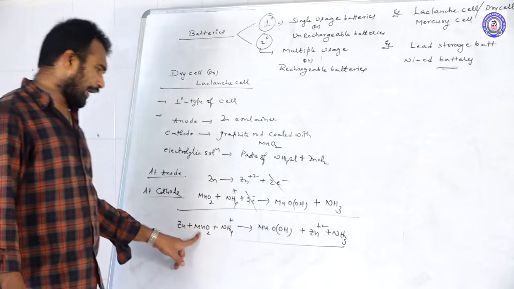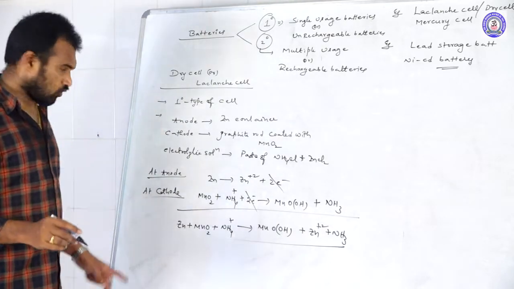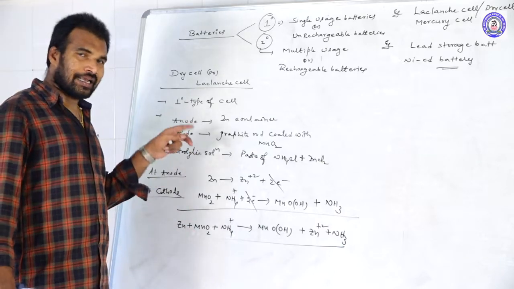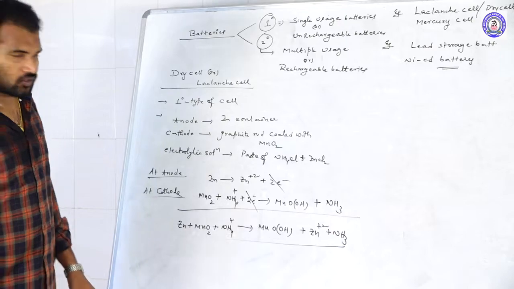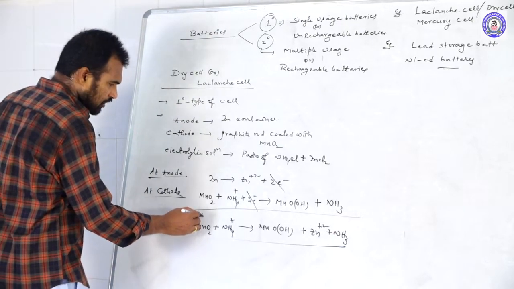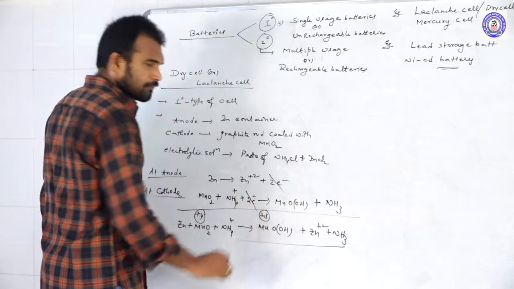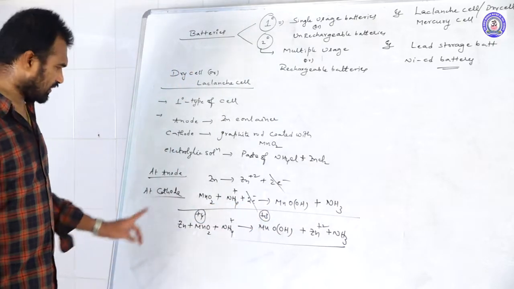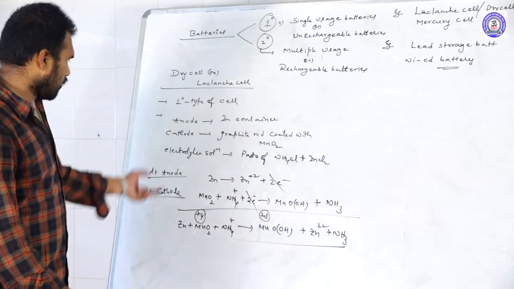So they may ask you the question: in Leclanche cell, what is the change in oxidation state of manganese? The manganese oxidation state is changing from +4 to +3. Remember that.